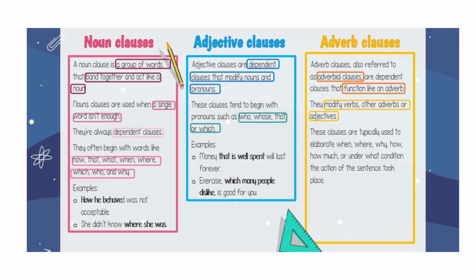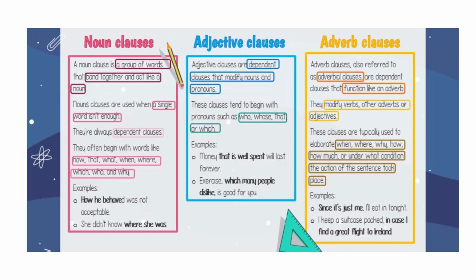These clauses are typically used to elaborate when, where, why, how much, or under what condition the action of the sentence took place. For example, since it's just me, I'll eat in tonight. I keep a suitcase packed in case I find a great flight to Ireland.